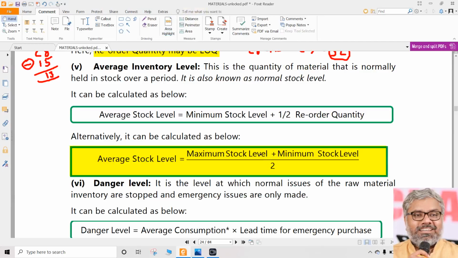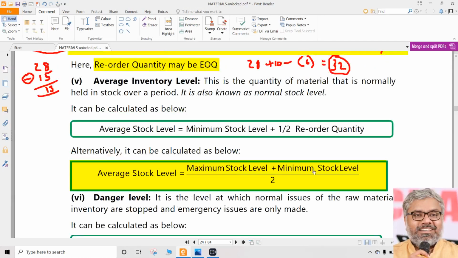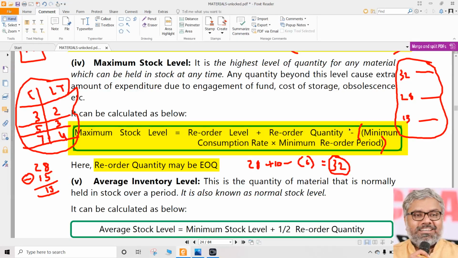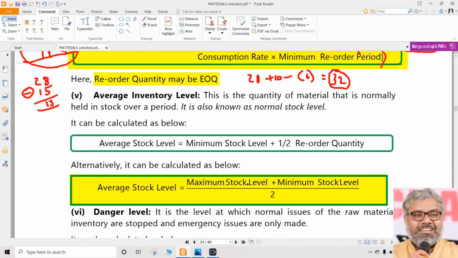Average stock level can be also calculated two ways. Simply average stock level is nothing but minimum level plus maximum level by 2. So here in this case, our example, what was the minimum level? Minimum level was 13. What was the maximum level? That was 32. So 32 plus 13 divided by 2 is going to be average stock level. In other words, that is going to be 45 divided by 2. That comes to around 22.5 kgs. That is the average stock level.